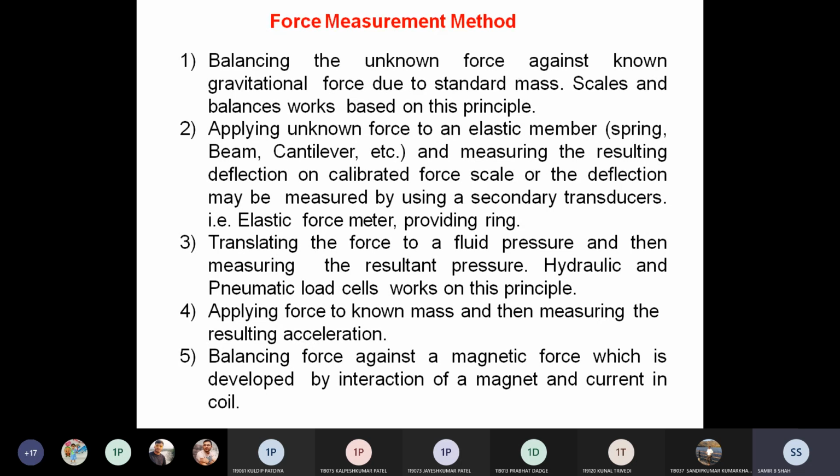The first one of force measurement is balancing the unknown force against a gravitational force due to a standard mass, which works based on scale and balancing.